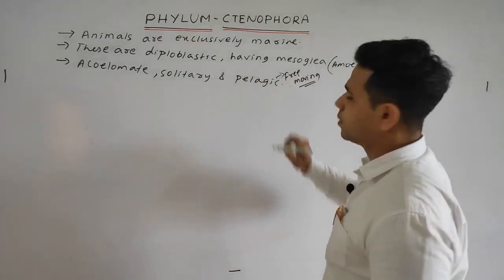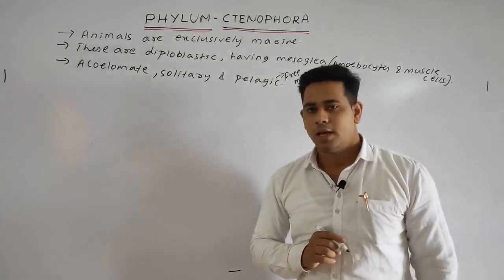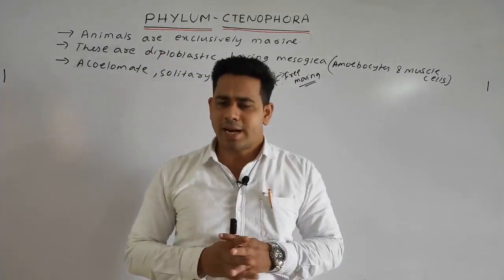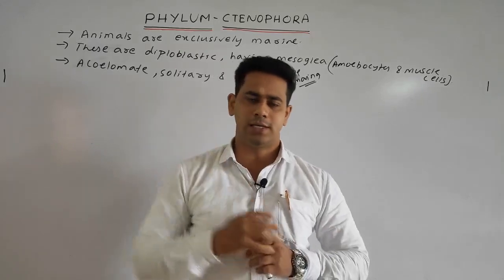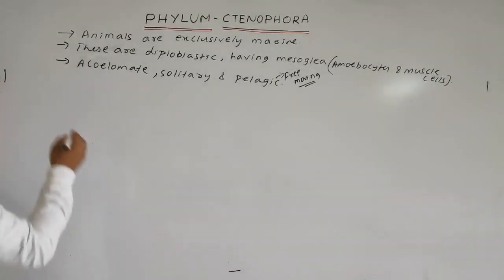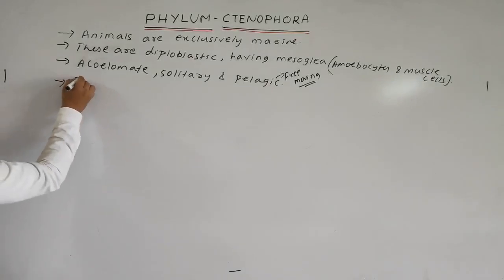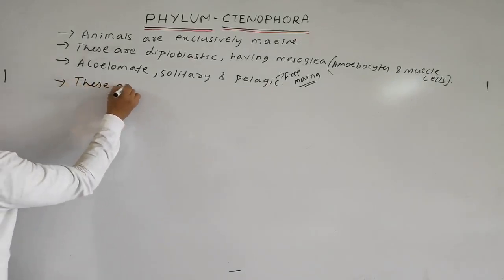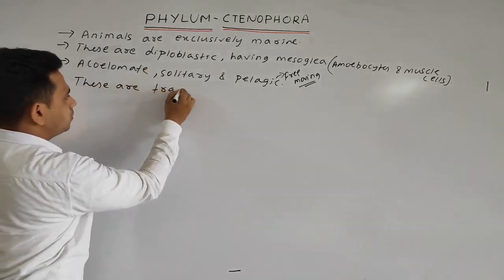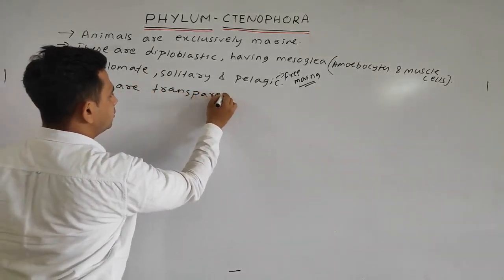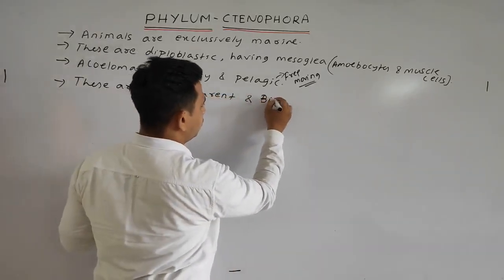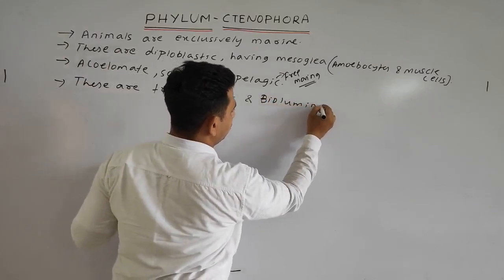Okay, next point, students, these are basically transparent and bioluminescent. First I'll write, then I will tell you the meaning. These are transparent and bioluminescent.